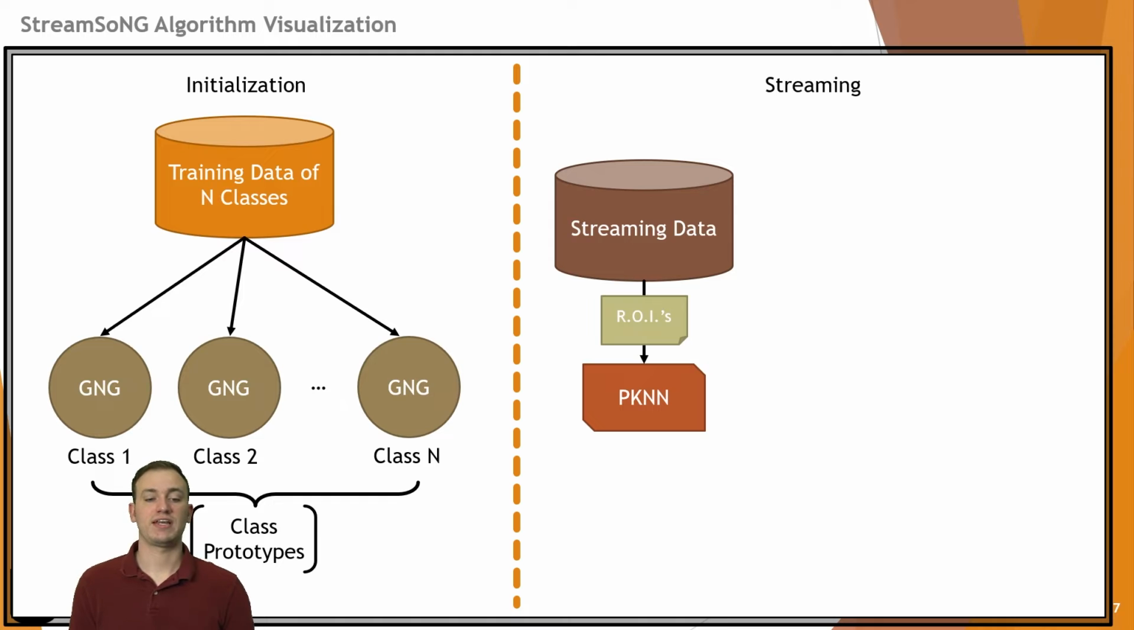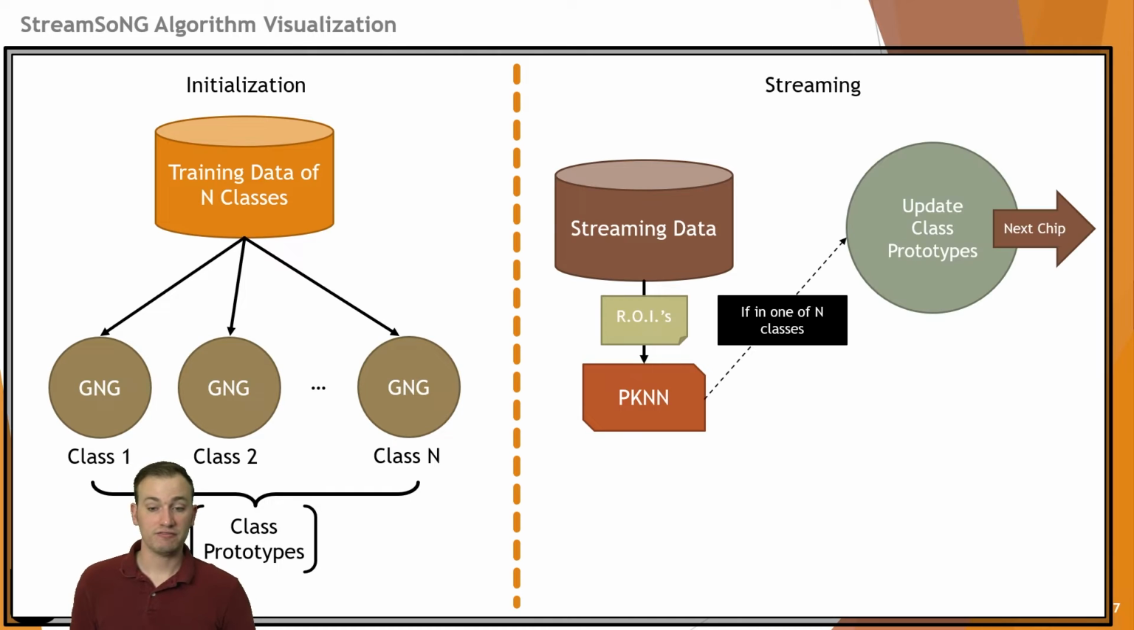From the streaming data, from each sample, we'll get regions of interest. We'll throw each of those through pKNN to determine typicality to any of the known classes in the system. If pKNN says that the sample belongs in one of the n known classes, then we use the class update prototypes equation that we showed in the last slide to stretch or pull the prototypes in space to update for that new sample. And then we move on to the next chip. We haven't found any new classes. We've just been updating the ones we know.